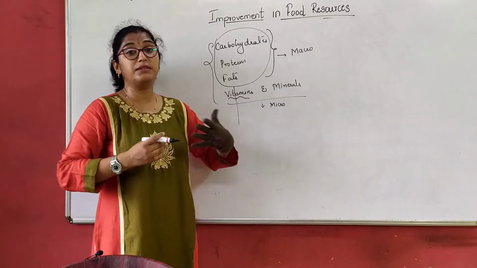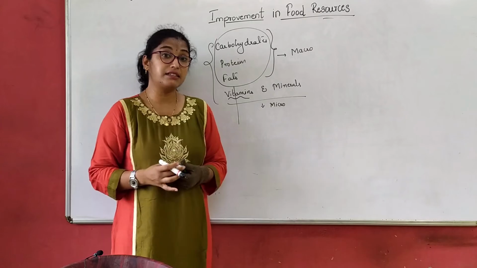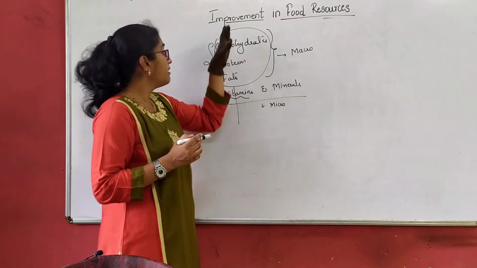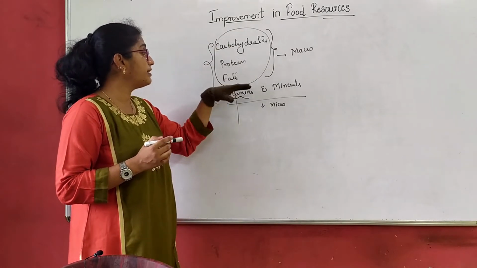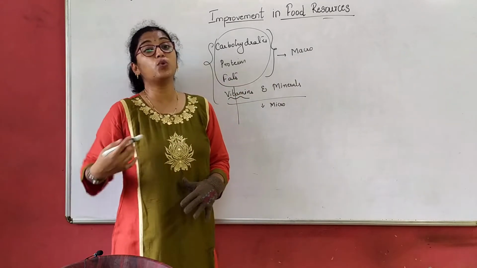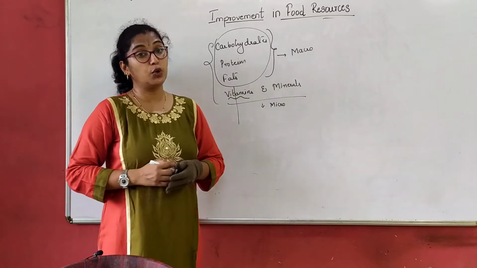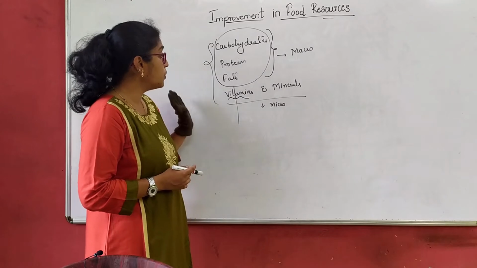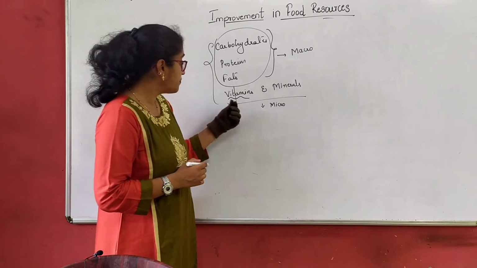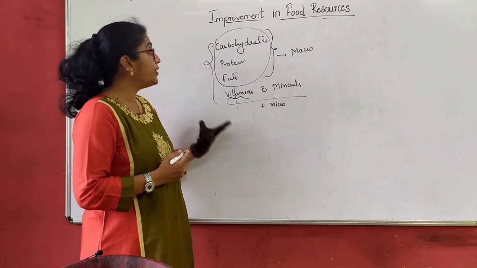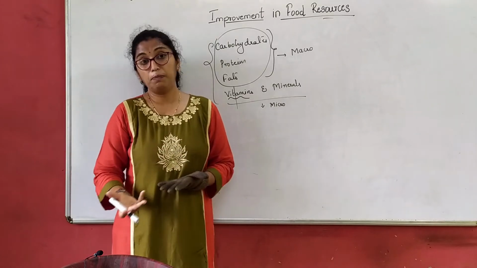There are many vitamins, and due to their deficiency there are many diseases. Carbohydrates, proteins and fats are required in large quantity for our growth and development. These nutrients we get from animal and plant sources.